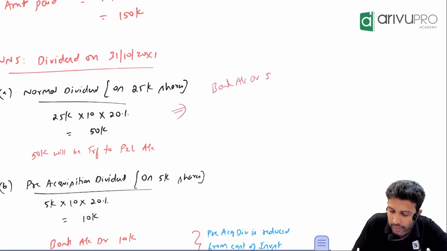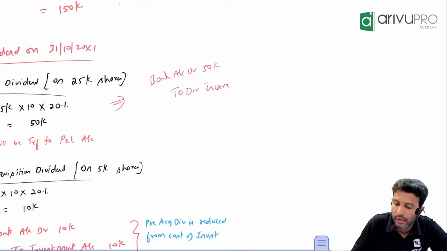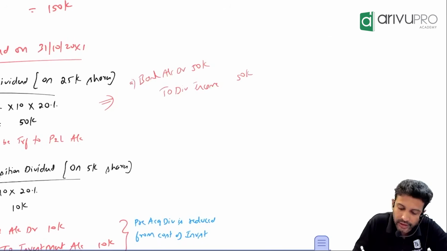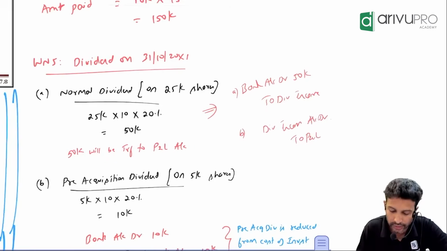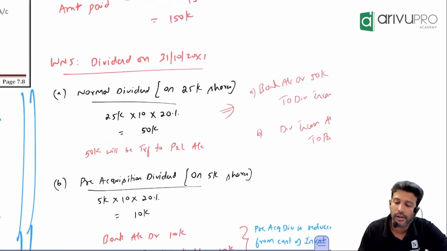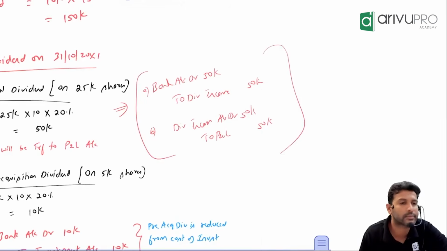Bank account debit 50,000 to dividend income 50,000. And this dividend income, where will it go? P&L. So the next entry will be dividend income account debit to P&L account. How much? 50,000. That's what I've written here. This 50,000 will get transferred to P&L account because this is the entry.